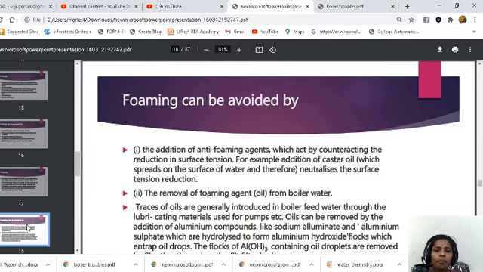Foaming can be avoided by the addition of anti-foaming agents, which act by counteracting the reduction in surface tension. For example, addition of castor oil. So what happens by adding the anti-foaming agent? These are increasing the surface tension. When the surface tension is increasing, there is no formation of foaming inside the boilers. So they are neutralizing the surface tension reduction.